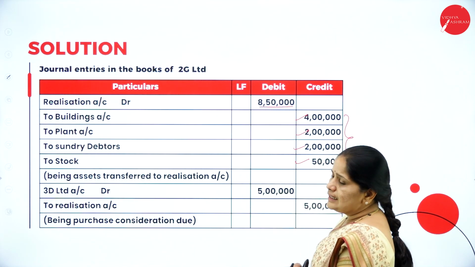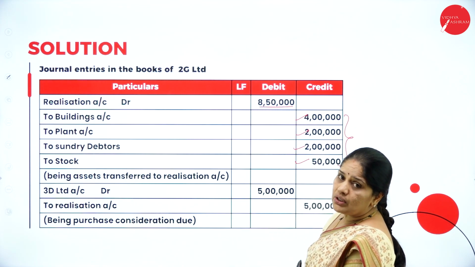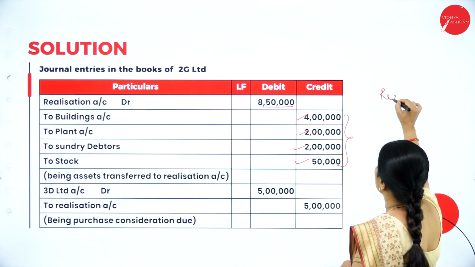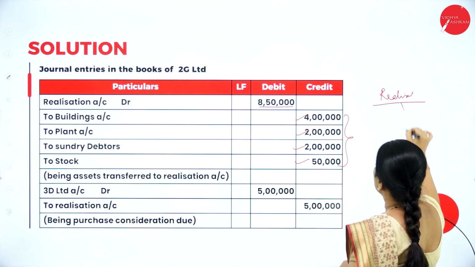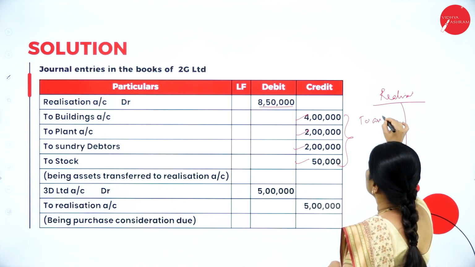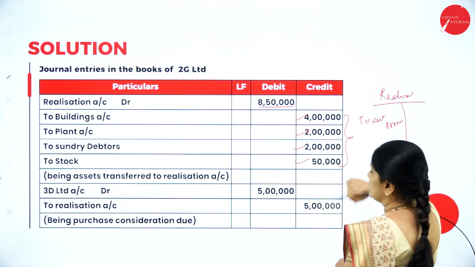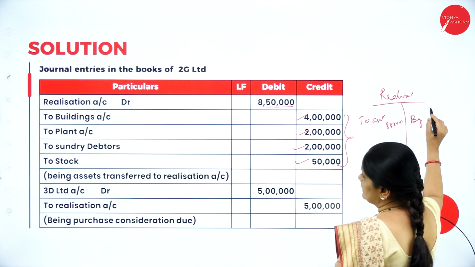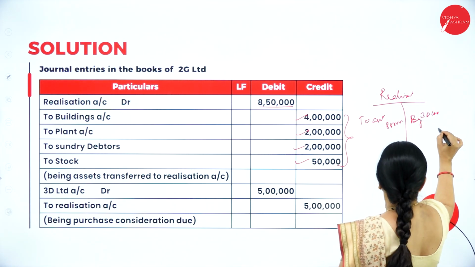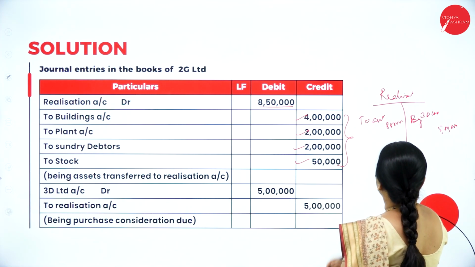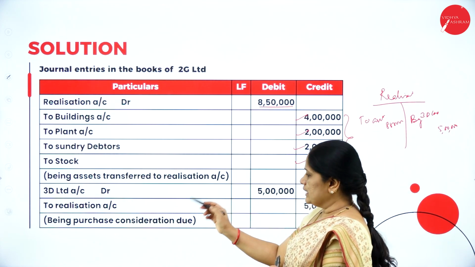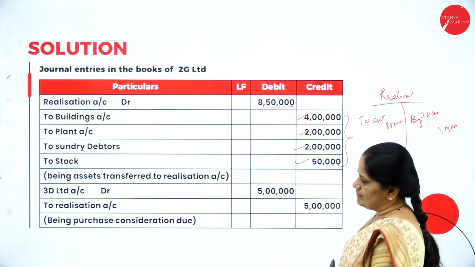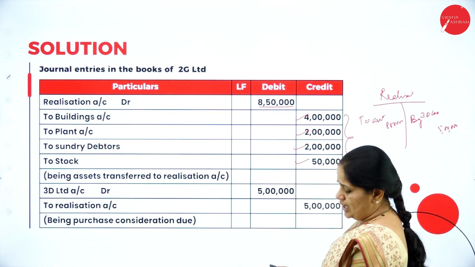Now, the liabilities are not taken over, so we don't transfer any liabilities. Then what will be the entry? Suppose I write realization account, then in the realization account, to assets, I write 8,50,000. So there are no liabilities here. When there are no liabilities, I write by 3D Limited. So what is the purchase consideration? 5 lakhs. Then, this entry I am writing here, 3D Limited account debtor 5 lakhs to realization account 5 lakhs being purchase consideration due.